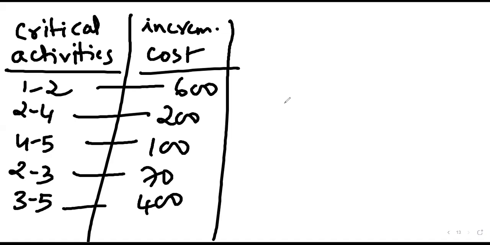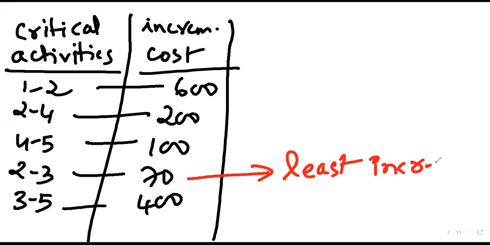Okay. No answers. Others. Anyone can tell me which activity is supposed to be selected here? 2-3. 2-3, sir, 70. 2-3 has to be selected. That is 70. This is the least cost, least increment cost. Correct. Everyone agrees to this? Yes, sir.